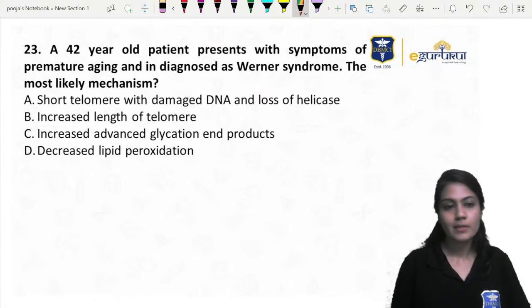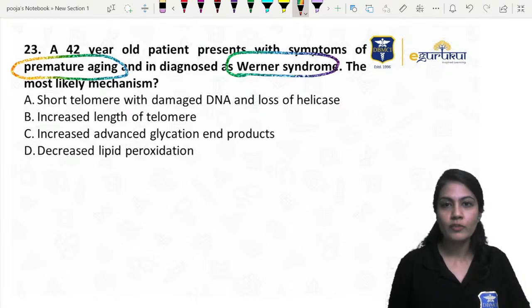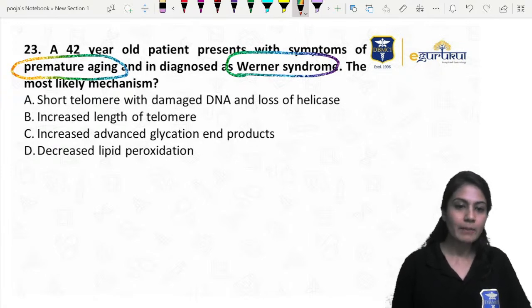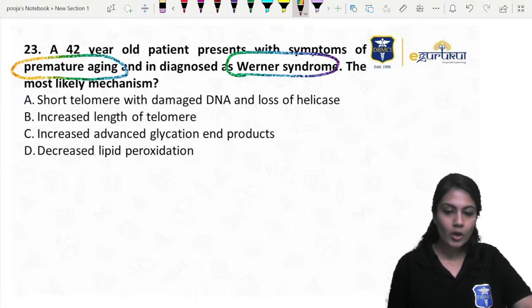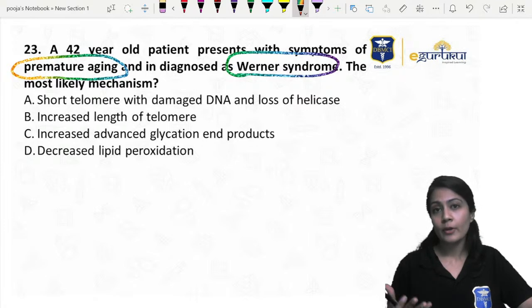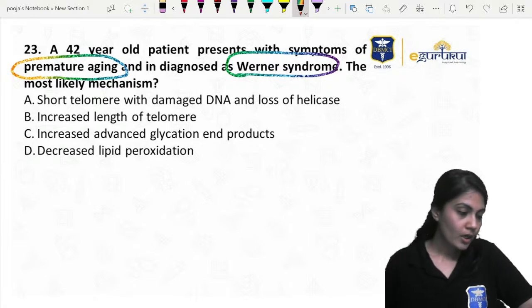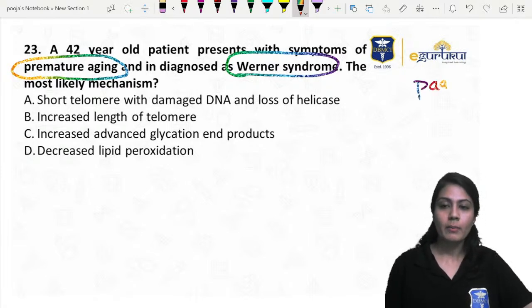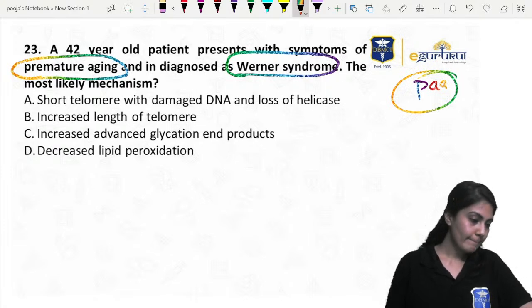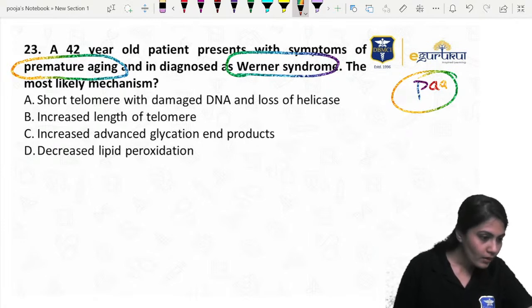A 42-year-old patient presents with the symptom of premature aging, diagnosed with Werner's syndrome. The PYQ, if you remember, right? The most likely mechanism, please tell me. What can be the mechanism over here? In Werner syndrome, what is the problem? The cell is reproducing very quickly, and the lifespan of that particular patient is very short. Quick aging is there, right? Superb, all of you.